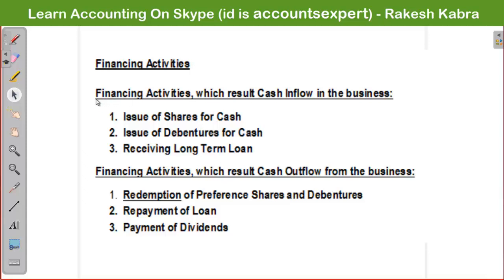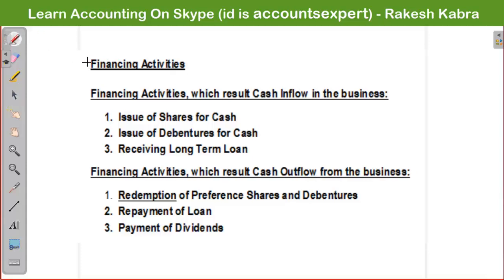So the first part is what? Those financing activities which result in cash inflow in the business. And the second part is what? Those financing activities which result in cash outflow from the business. So broadly speaking, in financing activities we include only those activities which help us to arrange finance for the business.